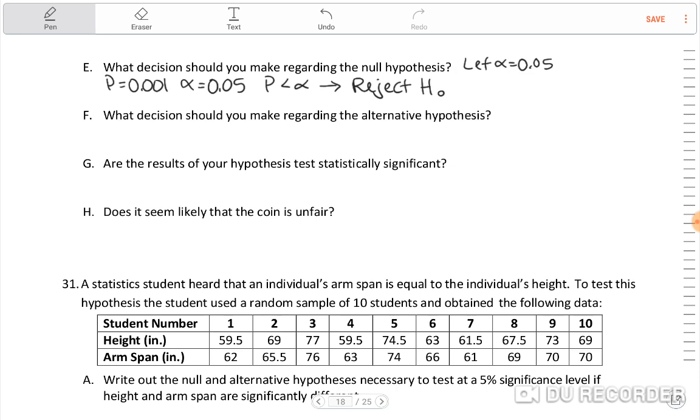Okay, so what decision should you make regarding the alternative hypothesis? Well, we would support the alternative hypothesis, support H1, which says that P is greater than 0.5. Are the results of your hypothesis test statistically significant? Well, let's see. I would say yes. Anytime you are rejecting the null hypothesis, you're getting results that are statistically significant. So, yes.